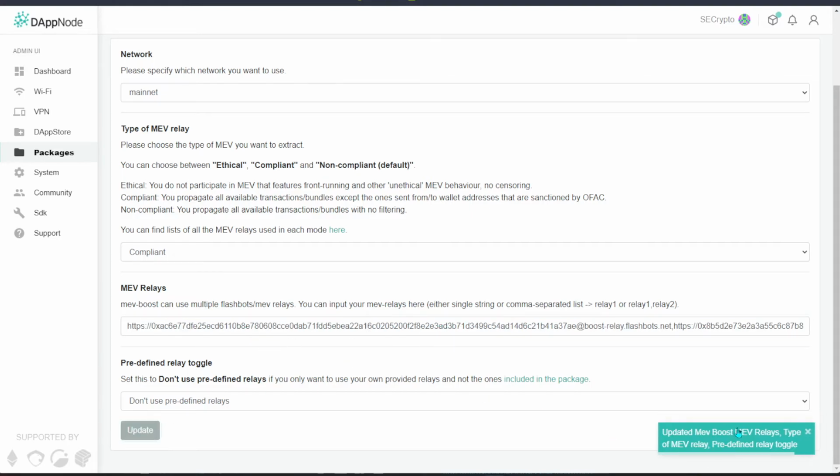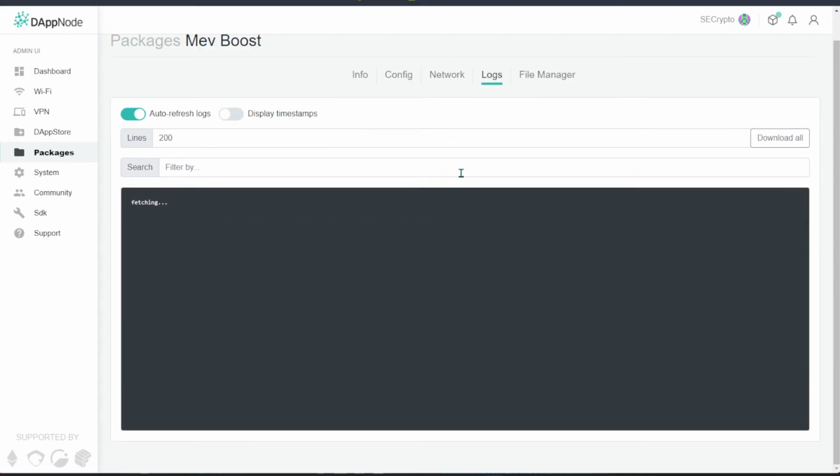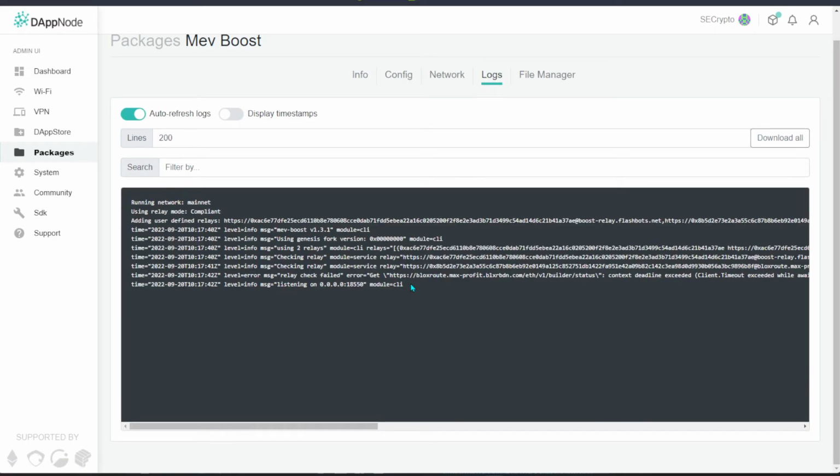To check if this is working, head over to your logs, and it's going to show you a bunch of logs. You can see that the message is basically listening, and this does not repeat over and over again. I believe this is already set up and good to go.